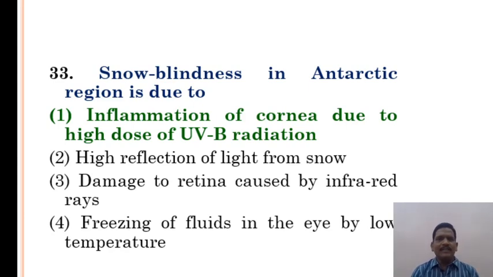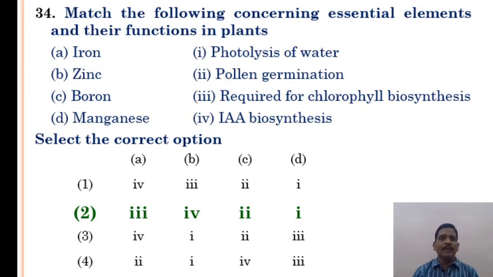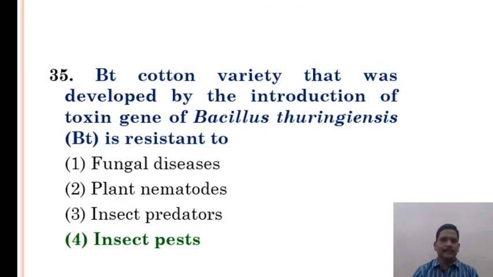Snow blindness in Antarctic region is due to option 1, inflammation of cornea due to high dose of UV-B radiation. Match the following concerning the essential elements and their functions in the plants: iron, zinc, boron, and manganese. Photolysis of water, pollen germination, required for chlorophyll biosynthesis, IAA biosynthesis. Option 2 is the correct answer. Example: iron is required for chlorophyll biosynthesis, zinc is required for IAA biosynthesis, boron is for pollen germination, manganese is for photolysis of water.